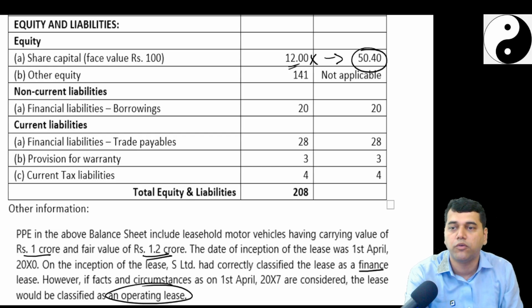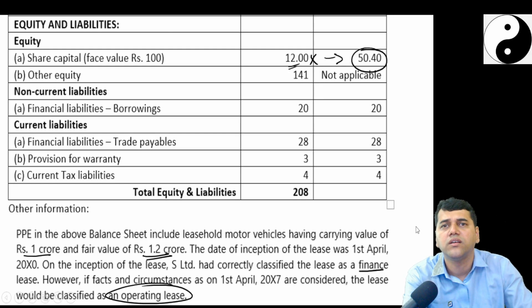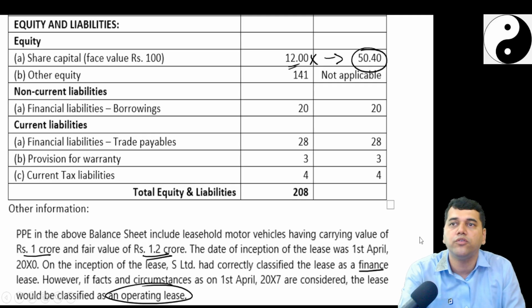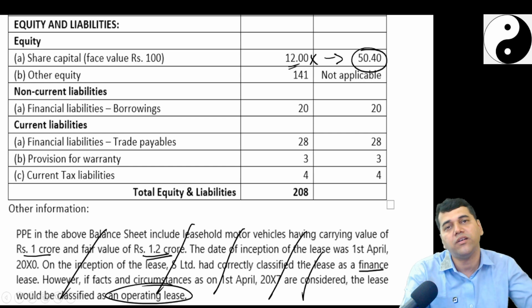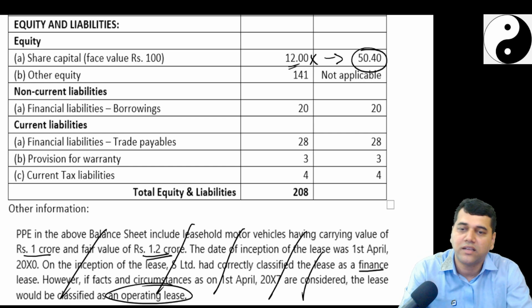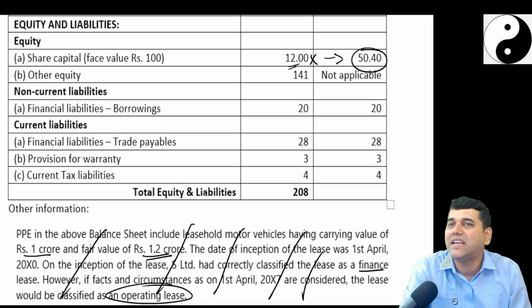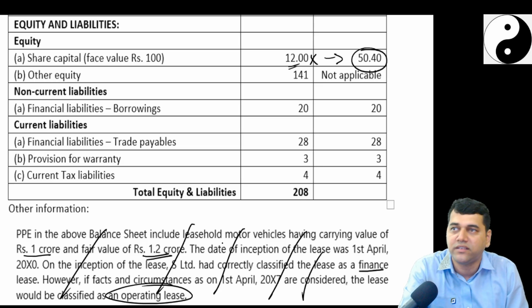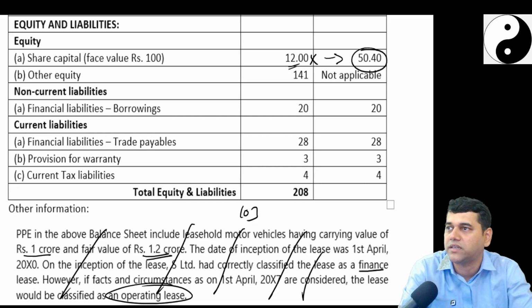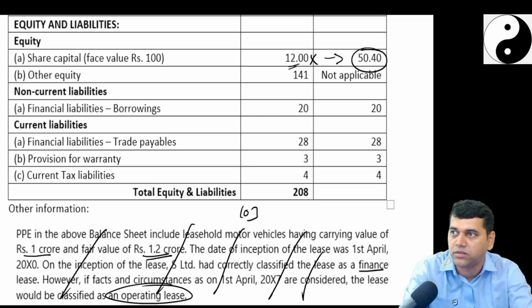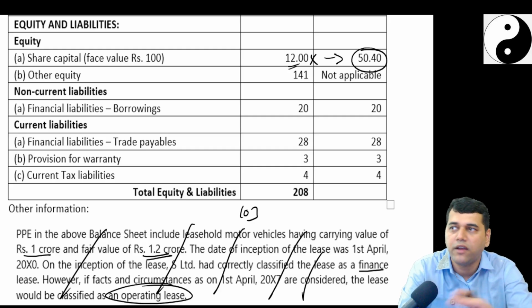Okay, I will tell you one more background. In the new study material, this is removed. That's what I am telling you, they have removed this information. But if I go to the suggested answer, they have given one note on that. The crux here is that you have wrongly classified an operating lease as a finance lease. Now, Ind AS 103 permits you to continue with it. That's it, that is the one line you need to write. Since they have removed it from the final question, I don't give much importance to this. That's why I have also removed it.